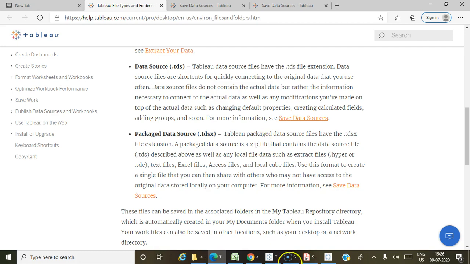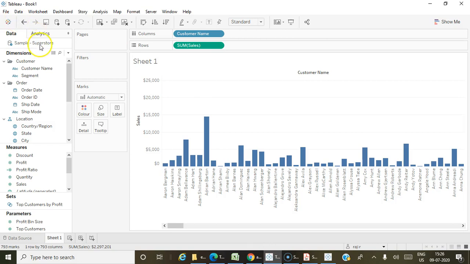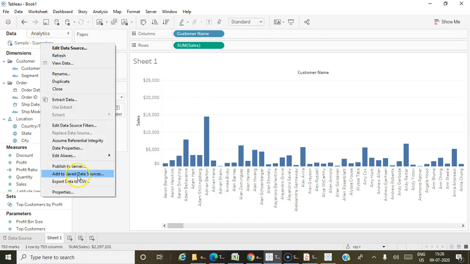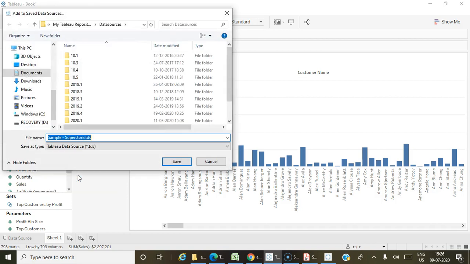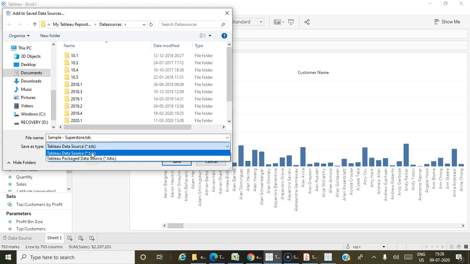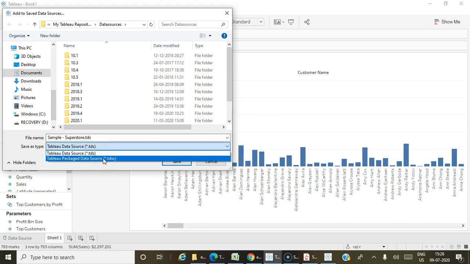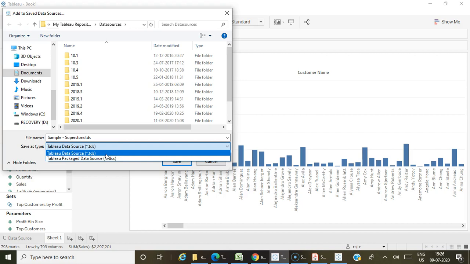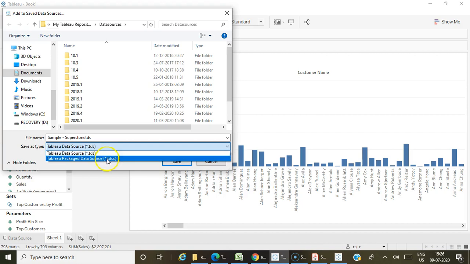Okay, so how to save the data source: you have to click on the particular data source. See, you have an option called add to saved data sources. If you click on that, it will ask you to save that particular data source. You can save that either as a .tds option or .tdsx. Okay, in case of TDS, only the data source files will be included. TDSX means the data source files along with any extracts. Okay, I will show you what will be there in TDS and what will be there in TDSX.